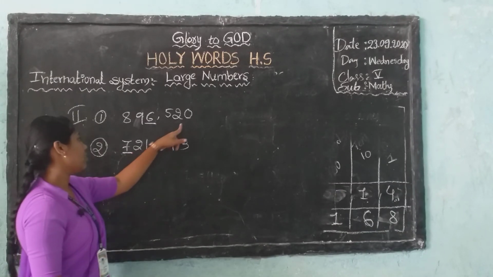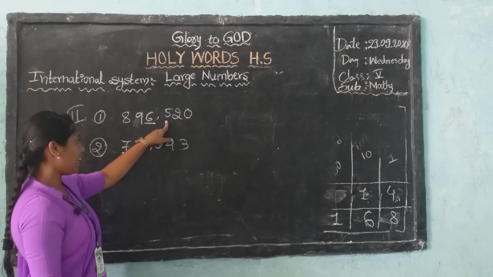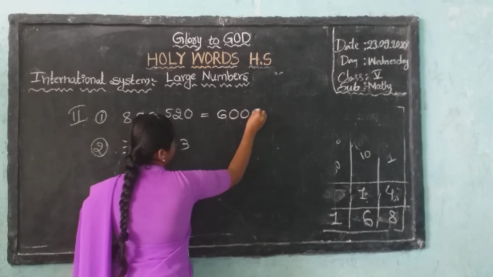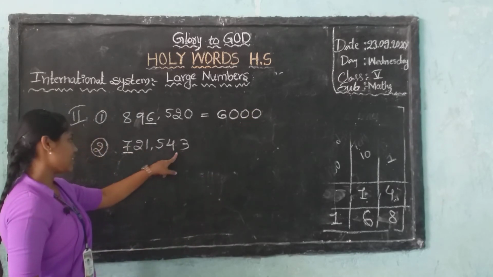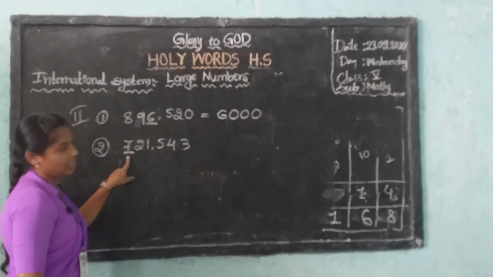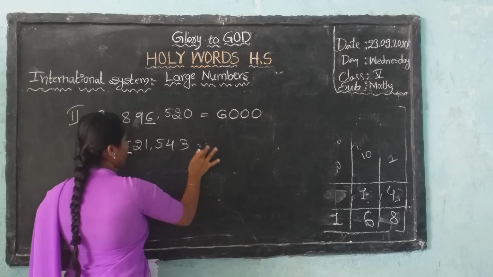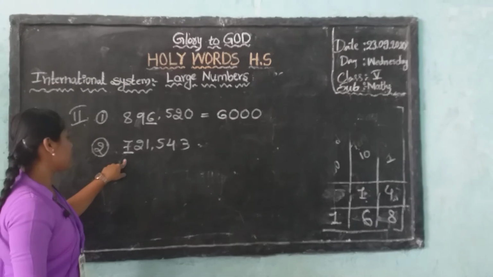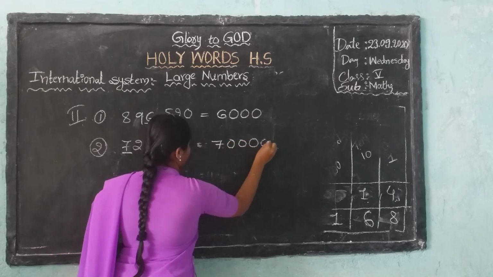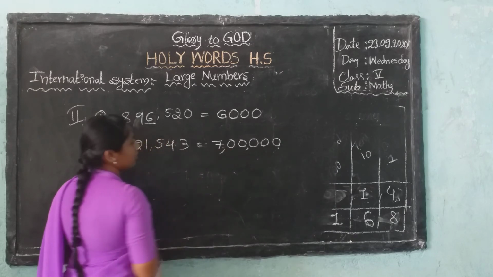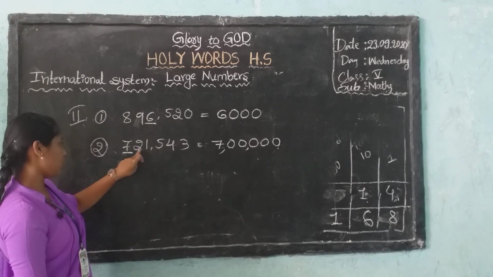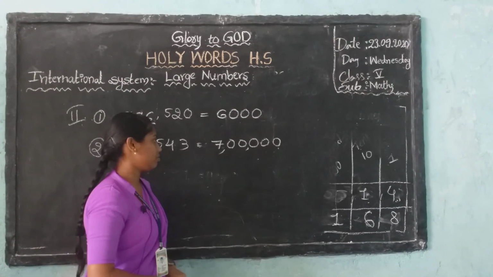Read with me: ones, tens, hundreds, thousands. So 6,000. Next: ones, tens, hundreds, thousands, 10,000, 7 lakh. Sorry, 7 million. So 345217, and the place value is 7 million.